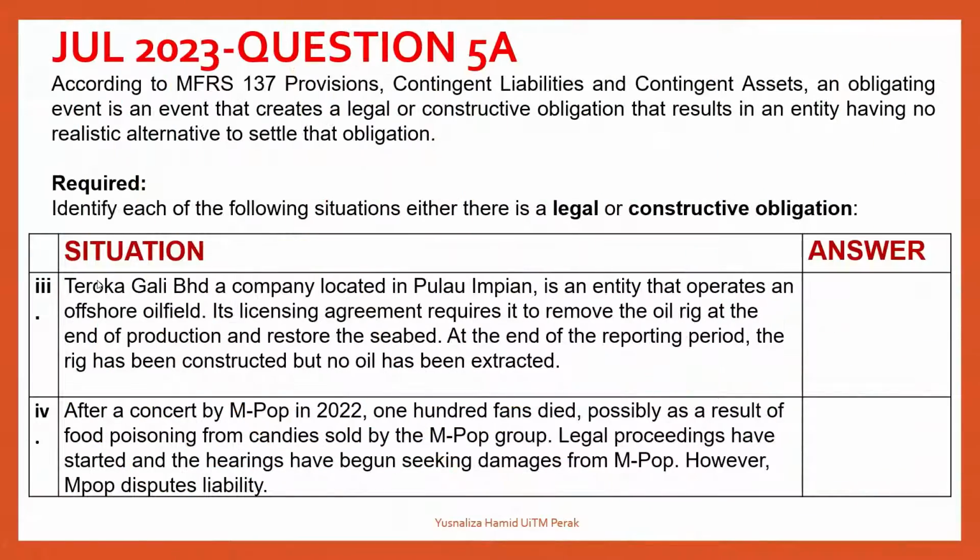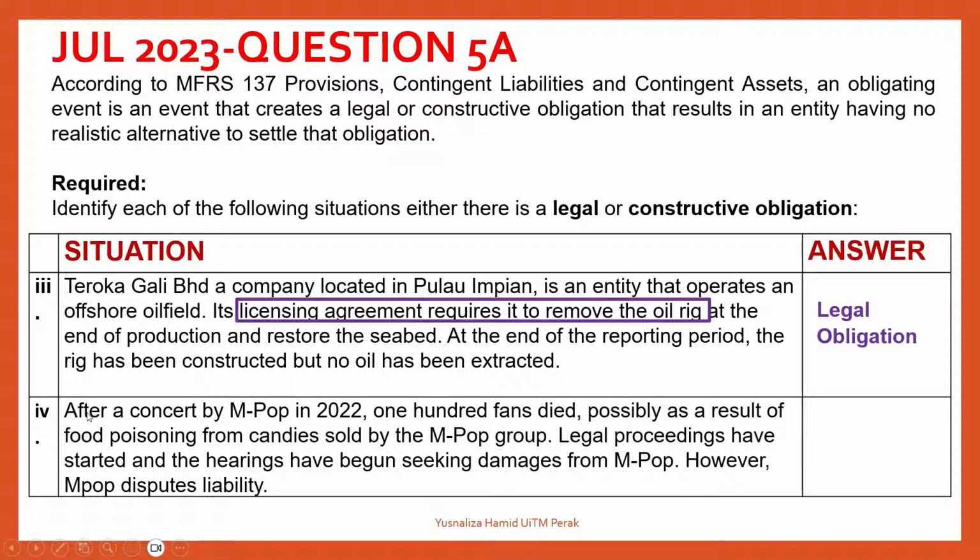Next, we go to the third part, which is Roka Gali Berhad, a company located in Pulau Impian, an entity that operates an offshore oil field. Its licensing agreement requires it to remove the oil rig at the end of the production, and the company needs to restore the seabed. At the end of the reporting period, the rig has been constructed. However, there is no oil that has been extracted. So the licensing agreement that you have here is showing that there is a legal obligation because it is a form of contract. So therefore, there is a legal obligation.